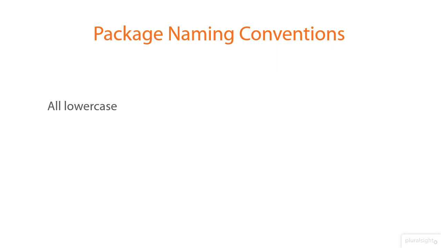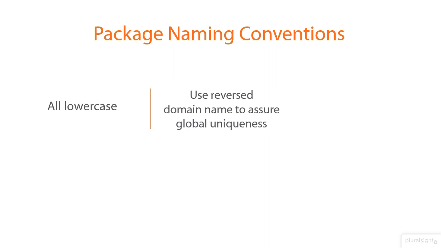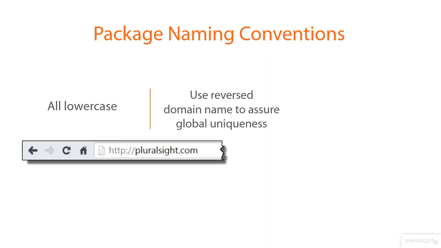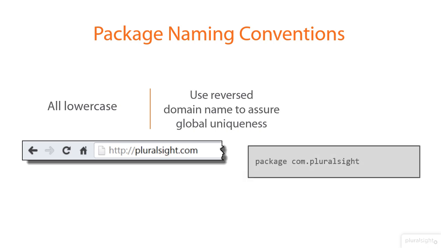but that is the convention: package names are all lowercase. And one of the things that we're trying to do with package names is create a sense of uniqueness. One aspect of uniqueness is on a global scale, throughout the entire world. So in order to assure package name uniqueness on a global scale, what we generally do is use the reversed domain name. For example, Pluralsight owns pluralsight.com, and there's an authority out there that makes sure that no one else buys the name pluralsight.com. So we start off our package names using that domain name. Any package created by Pluralsight would use the name com.pluralsight. Again, it's reversed: the top level is com and then pluralsight.